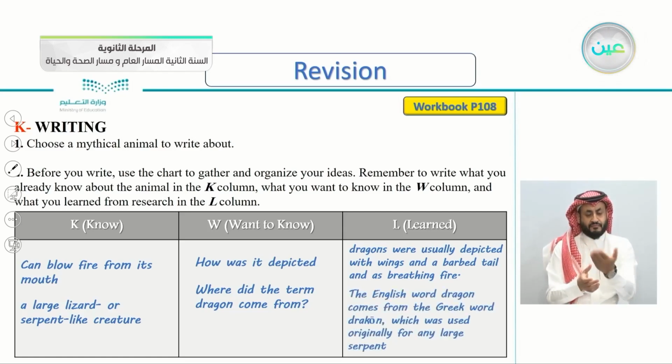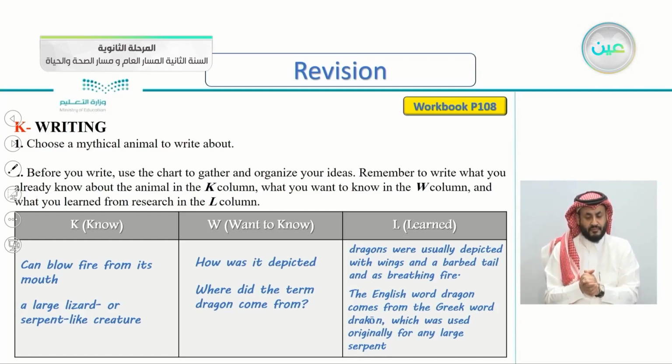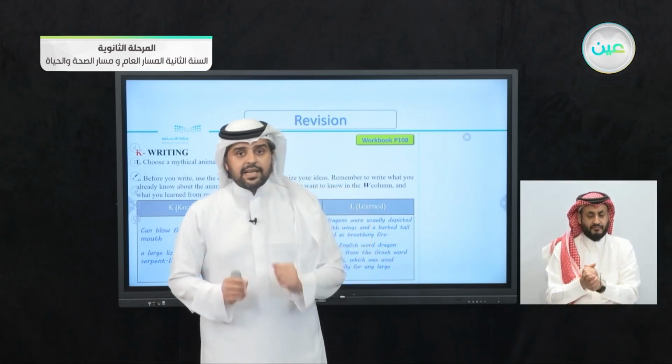Also, the English word dragon comes from the Greek word drakon, which was used originally for any large serpent. So now we know where the word dragon came from, the origin of the word dragon. Again, the English word dragon comes from the Greek word drakon, which was used originally for any large serpent, any large lizard.